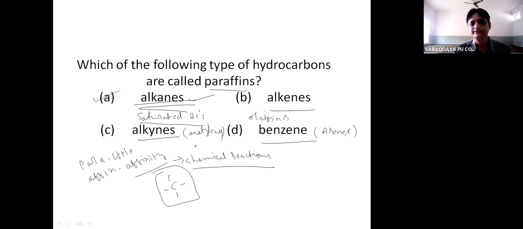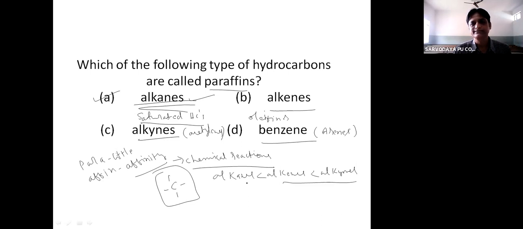That means they contain double bond or triple bond, and they undergo addition reactions. So that is the reason why alkenes, alkynes are more reactive than alkanes. So the order of reactivity can be written like this: alkanes are less reactive than alkenes. Okay, this is the order of reactivity.